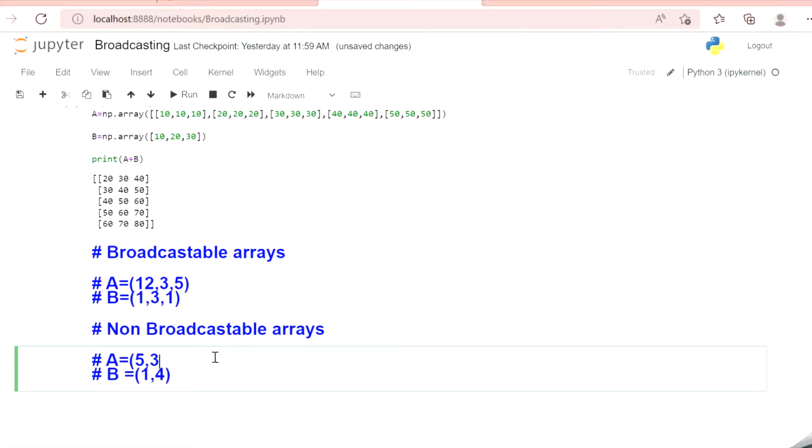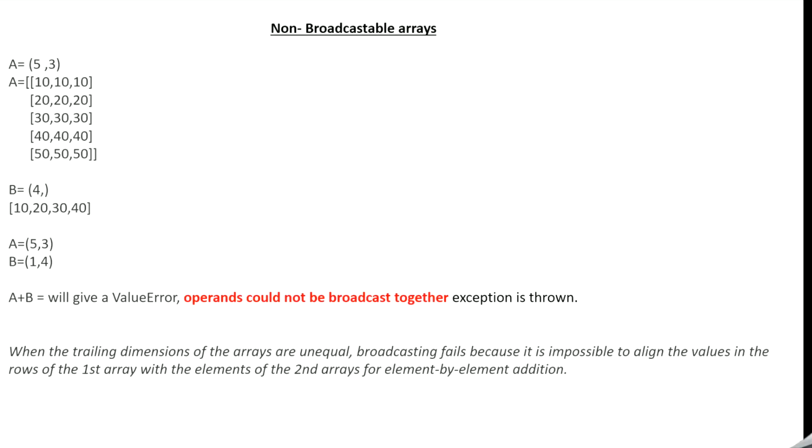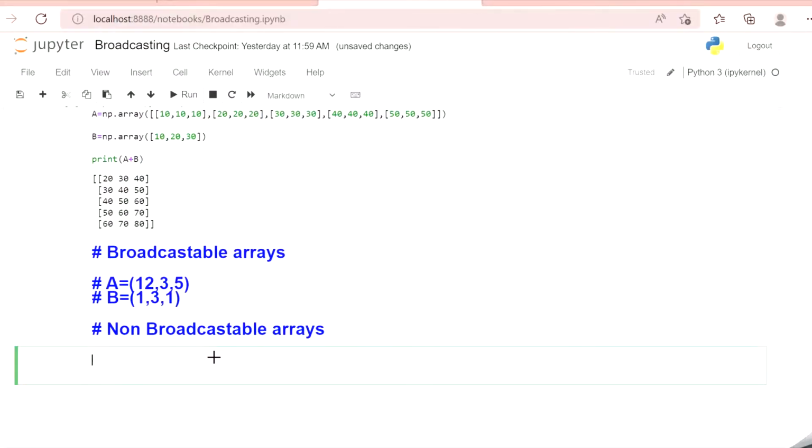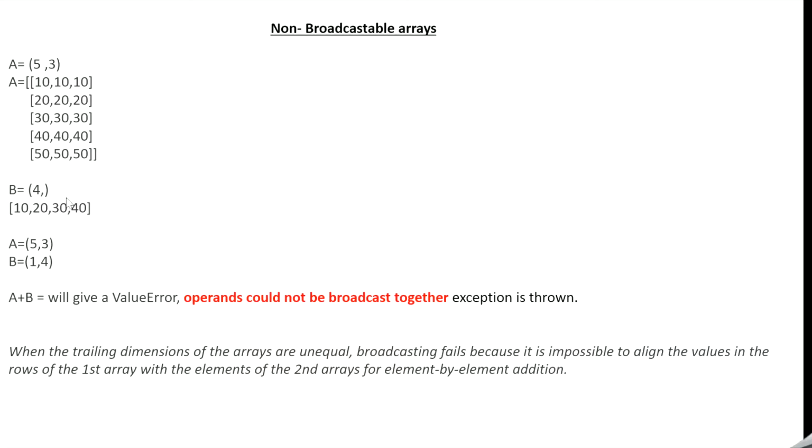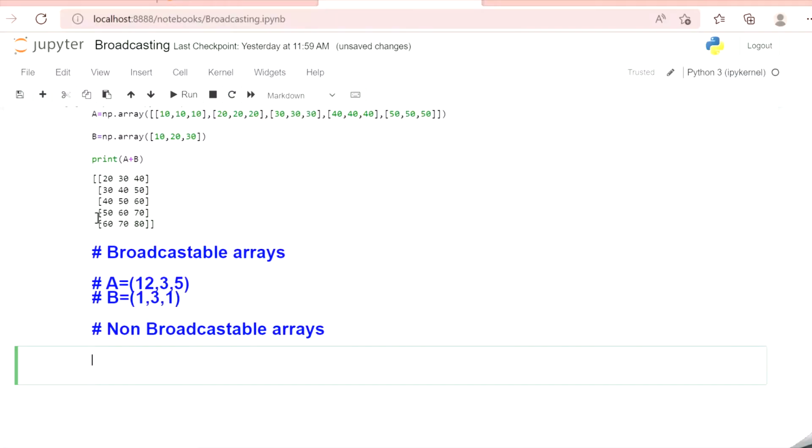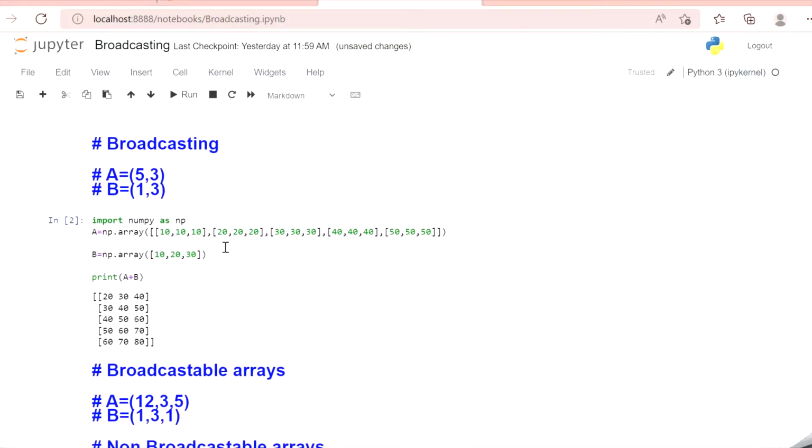Now let's see how it works in Python. A is 5, 3 and B is having 4 elements, that is 10, 20, 30, 40. It's one-dimensional. So let me copy the same code.